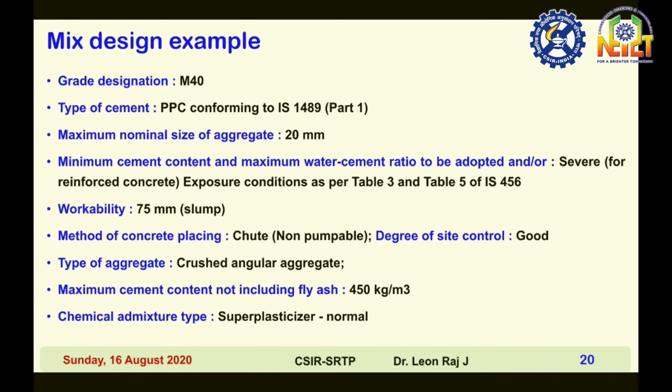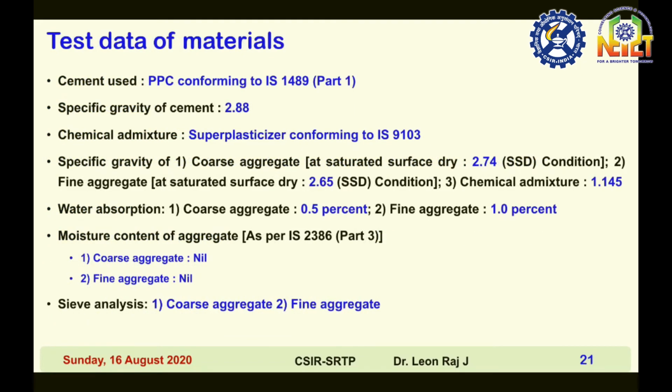Then mix design example: grade designation M40, type of cement PPC conforming to IS 1489, maximum nominal size of aggregate 20 mm, minimum cement content and maximum water cement ratio to be adopted, severe exposure conditions as per tables 3 and 5 of IS 456, workability 75 mm slump, method of concrete placing non-pumpable, degree of site control good, type of aggregate crushed angular aggregate, maximum cement content not including fly ash 450 kg per meter cube, chemical admixture type superplasticizer, cement used PPC conforming to IS 1489 part 1, specific gravity of